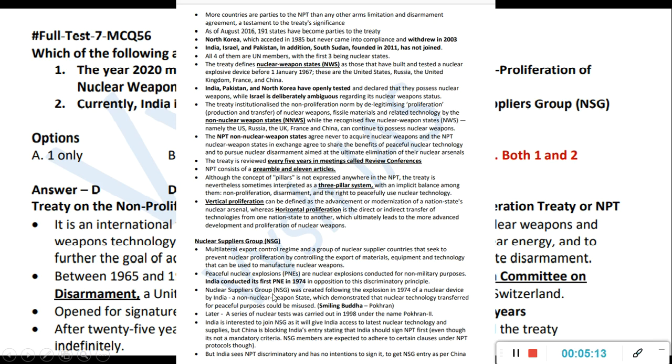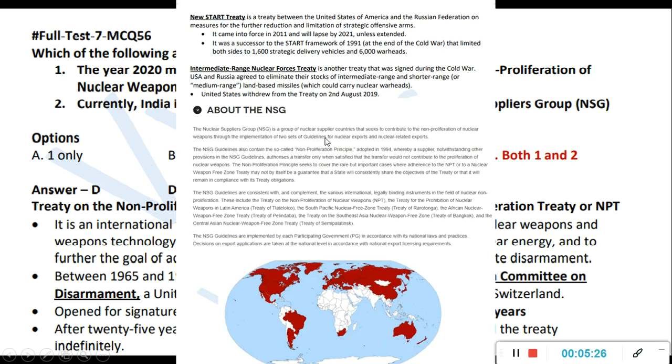And another problem for India is that in NSG, India has not got entry because China keeps blocking it. China will say first you sign NPT, then you can be part of NSG. But India doesn't want to sign NPT, so that is why that problem is there. Like this, 4-5 groups are there, the Australia Group, then 3-4 others, I think the missile control group. In all these groups, India has got entry everywhere except for NSG.